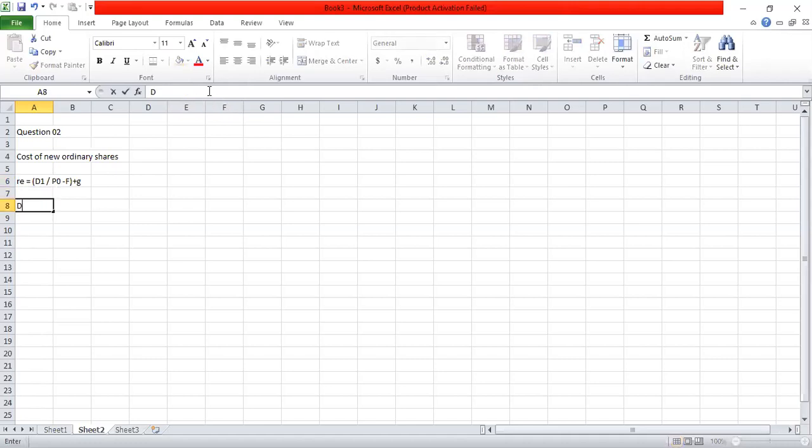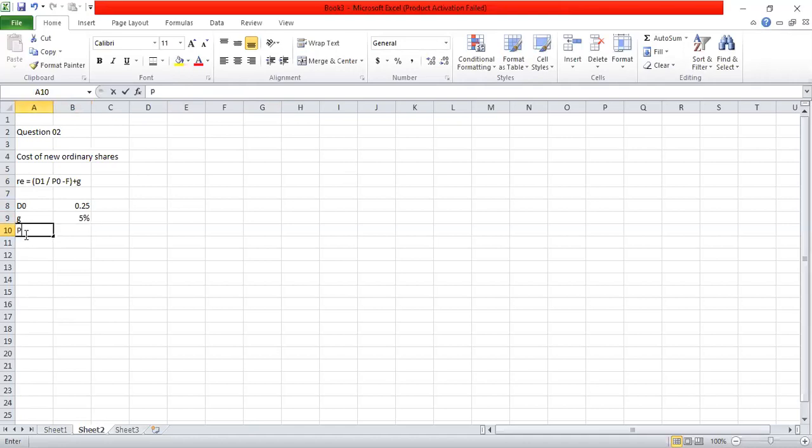So current dividend D0 is 25 cents. Growth rate is 5%. Current share price P0 is 2.3.